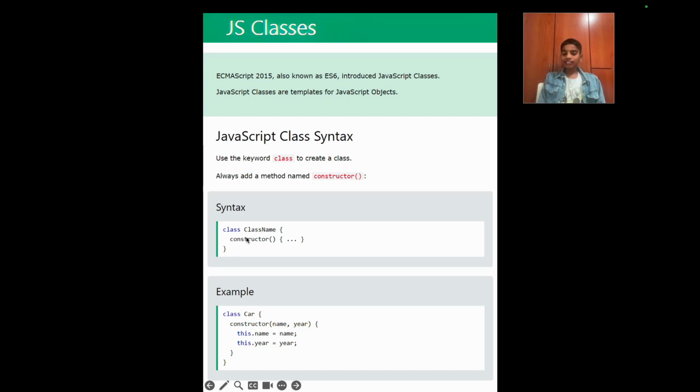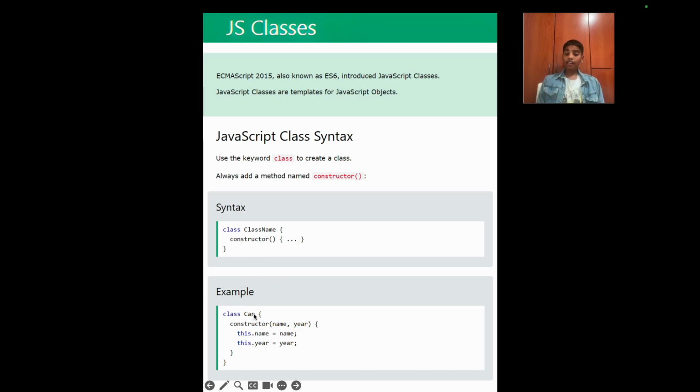As you can see over here, here's the syntax, where we create a class and give the class name, and then we use curly brackets, and inside we use a method called constructor. We pass in some parentheses and write the code to be used as a template. And here's an example of all of this filled out.